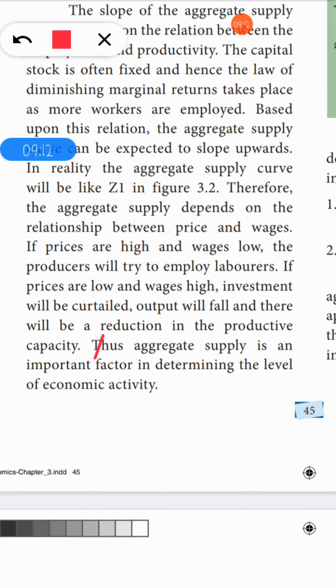Thus aggregate till economic activity. Okay, so hope you have understood. So just 3 marks. Draw the diagram, write what is Z1, what is Z, what is NF. That is enough. First write the meaning of aggregate supply, then write the components of aggregate supply, draw the diagram, just write what is Z1, NF. That is enough. Understood? Okay, now let us move on to the next question.